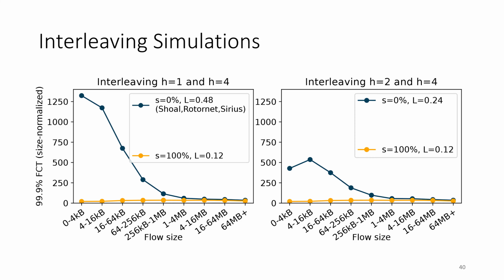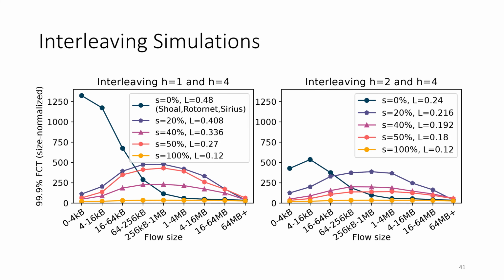So really quick, here are some comparisons where we're interleaving between two different schedules that we have in our paper. We're interleaving between a blue schedule and a yellow schedule. And you can see here are the interleaved versions, and you can see the short flows are achieving much better latencies than the low h schedule for short flows, and the load factors, the throughputs that we're achieving, are kind of compromises between them.